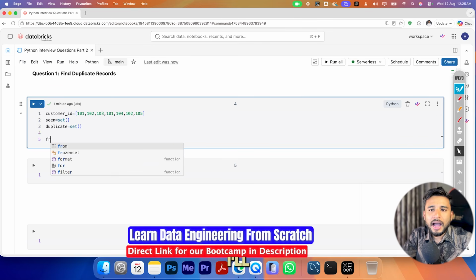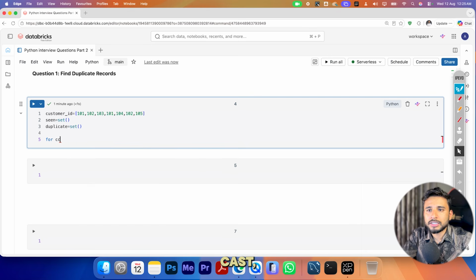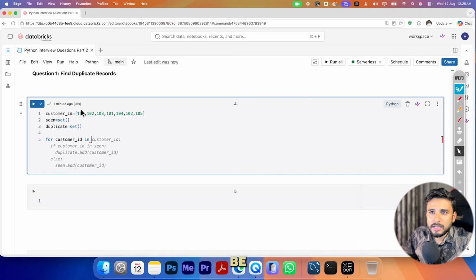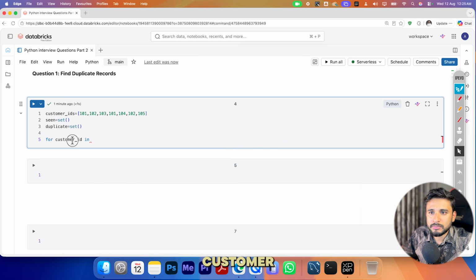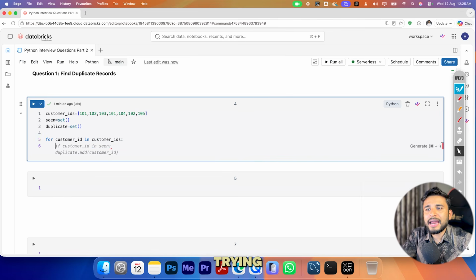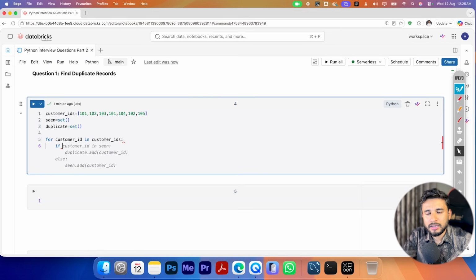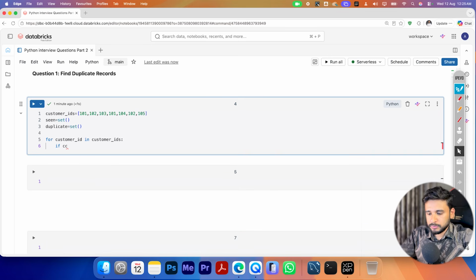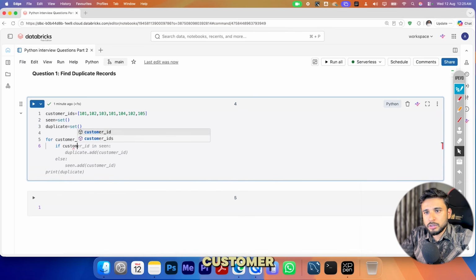Now exactly what I'll do, I'll run a for loop: for customer_id in customer_ids. Let me adjust the typing. Then if customer_id in seen.